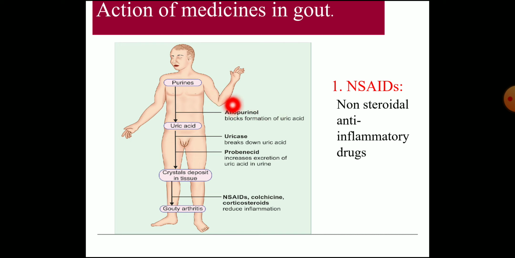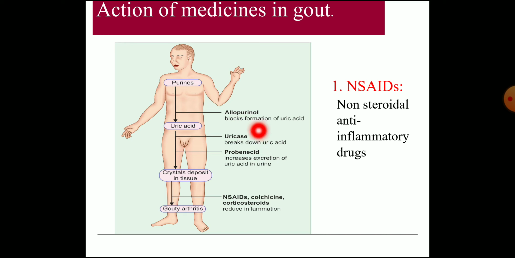You have studied allopurinol. What is the action? It's a competitive inhibitor of the xanthine oxidase enzyme, and it will not produce uric acid from hypoxanthine and xanthine. So these xanthine or hypoxanthine will be present, which are more soluble and can be excreted. So that can be used for the treatment, to reduce the production of uric acid.